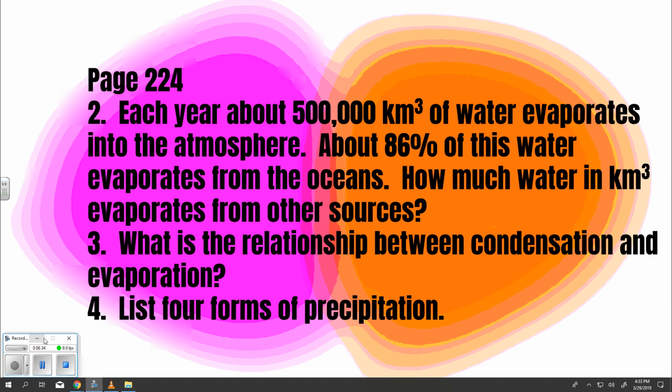Precipitation. Highlight. Water that moves into the atmosphere returns to the earth in the process of precipitation. During precipitation, highlight, liquid or solid water falls from the clouds to the ground. The word, highlight, precipitation also refers to any form water takes as it falls to earth from clouds. Continue highlighting.